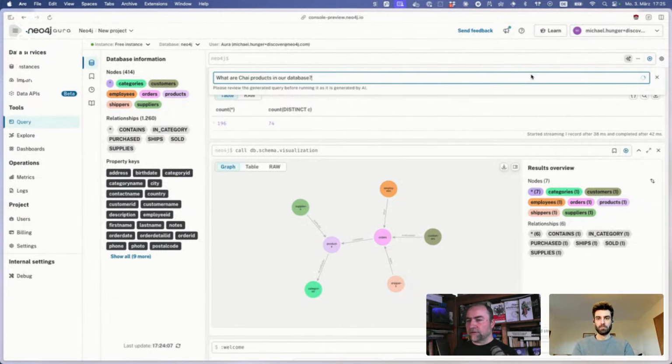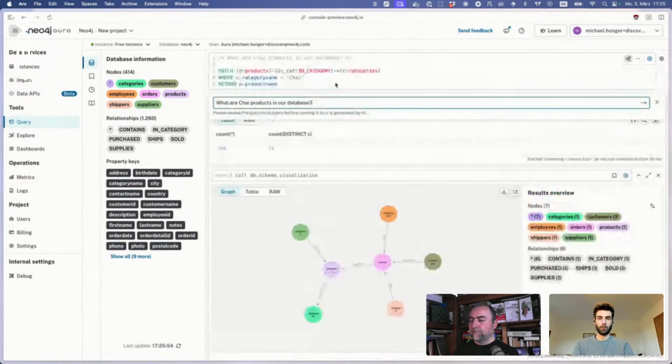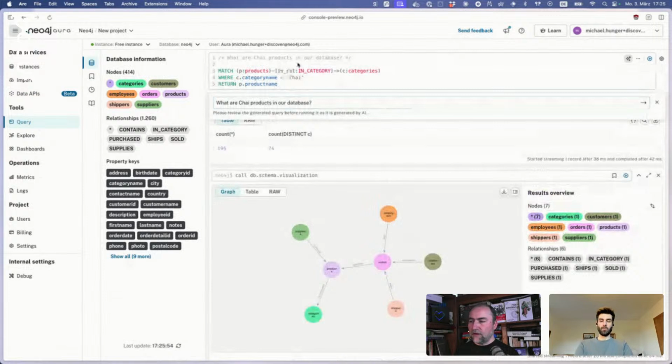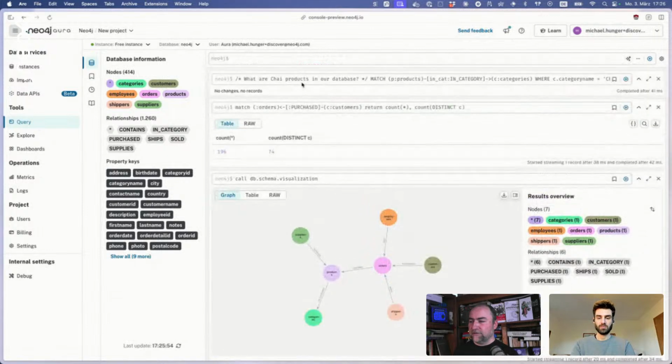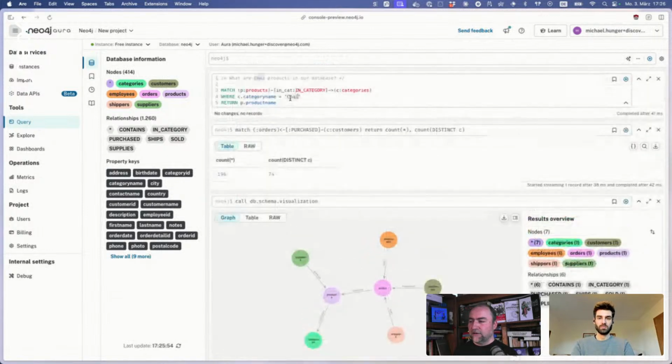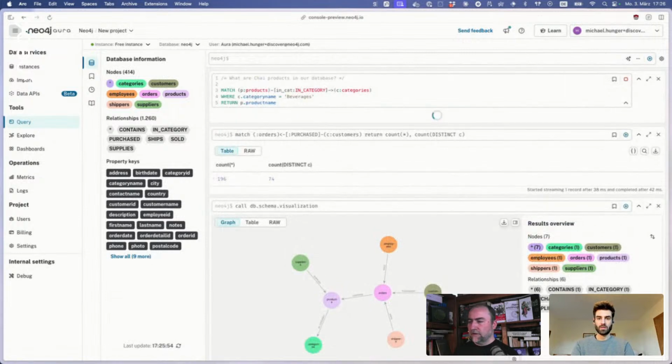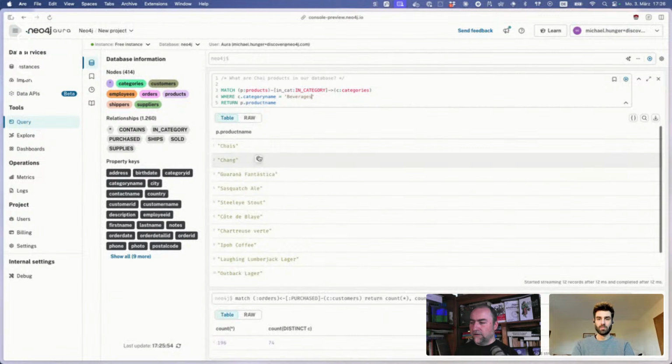Let's see if it can do this. We sent this query; it uses the schema plus the data to get this. I don't think there's a category called chai, so I don't think it returns any data. I think there's something like beverages. Let's see. So these are all beverages.